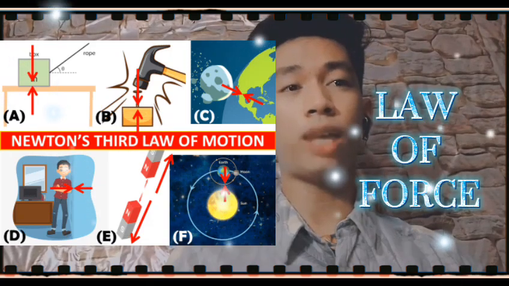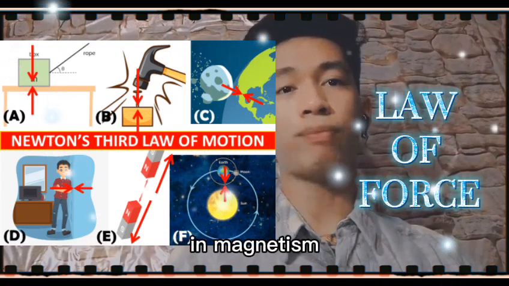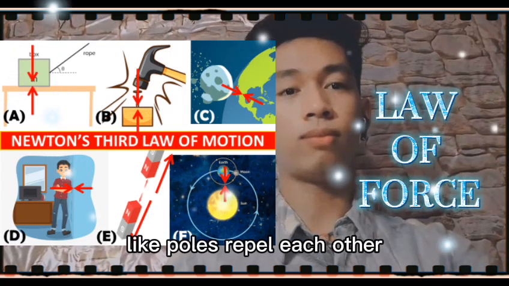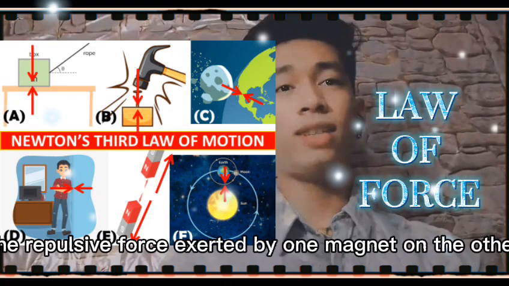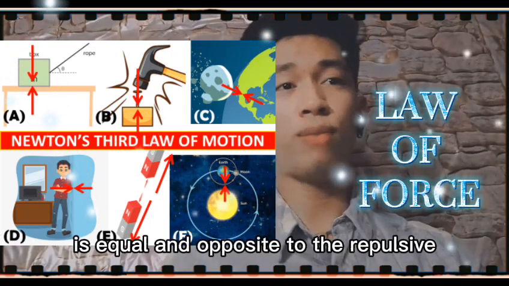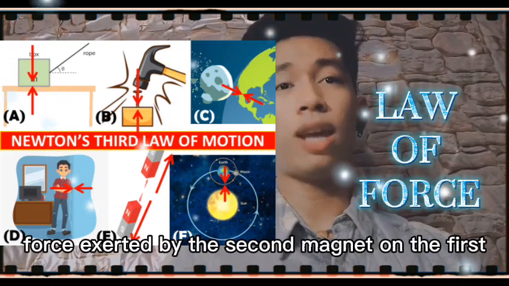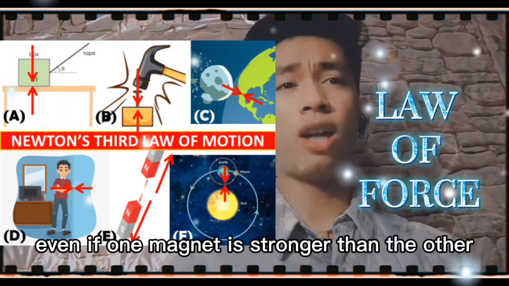It seems strange that the wall is pushing the man, although we see the man pushing. Figure E, two magnets with their north poles are facing each other. In magnetism, like poles repel each other. The repulsive force exerted by one magnet on the other is equal and opposite to the repulsive force exerted by the second magnet on the first. This is true even if one magnet is stronger than the other.